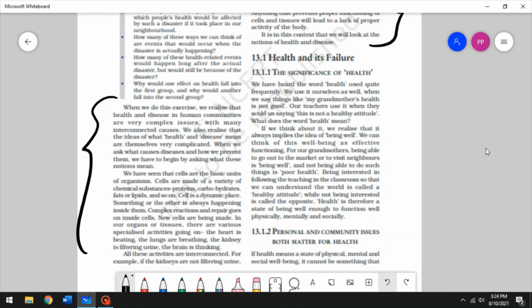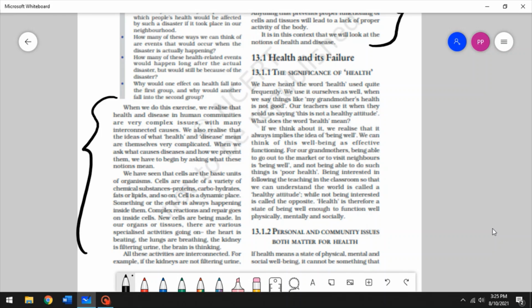Just like how we kept rejecting certain situations in physics for the chapter work and energy, the actual scientific definition of work was nowhere related to what we think work is, right? Similarly, the scientific definition of health is very far away from what we think health is. All right. So, what is health?